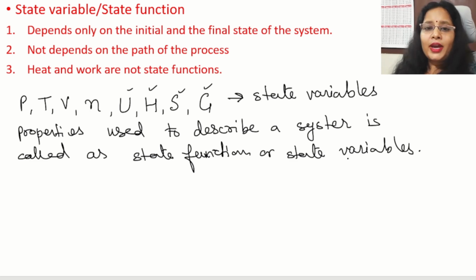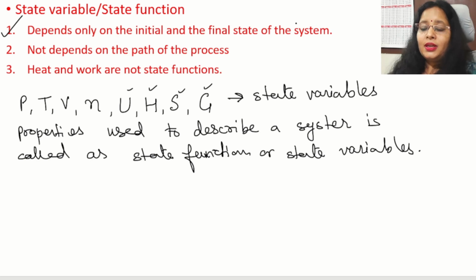Now, why are these called state functions or state variables? There is something special about these properties. These properties always depend on the initial and the final state of the system.